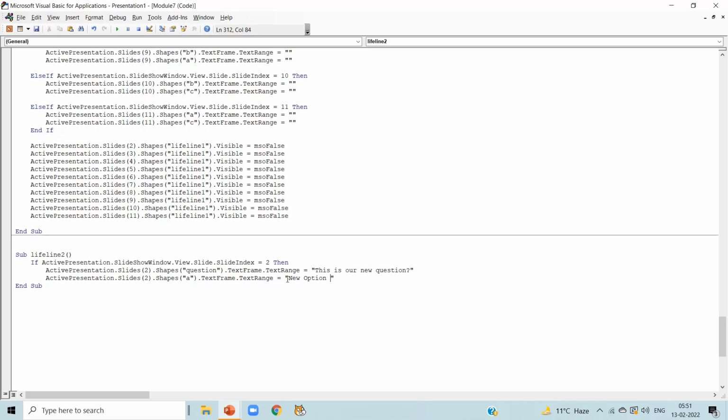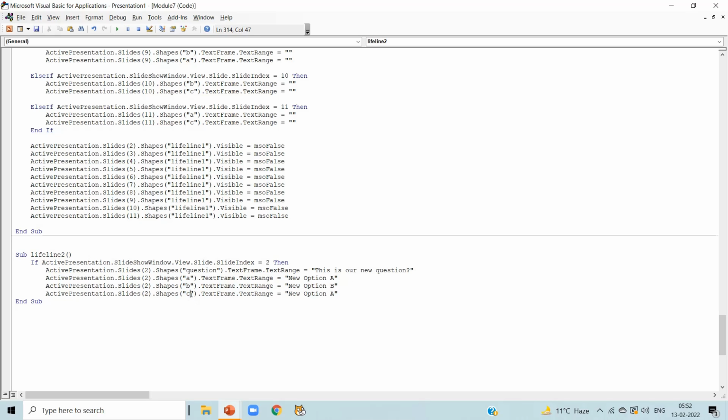Now copy this line, press enter and paste it. We are on slide number 2, that is perfect, and shape B. And new option B we are going to write. Again press enter, paste it.